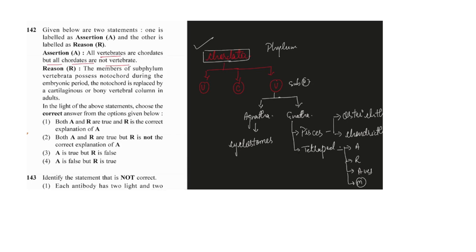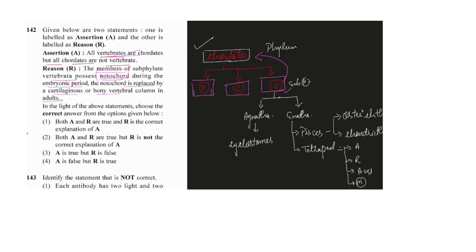On the basis of that, the question says all vertebrates are chordates. All vertebrates are related to the Chordata because they are a subphylum of the phylum Chordata. But all chordates are not vertebrates, because some chordates are urochordates, some are cephalochordates, and very few are vertebrates. So that is correct. And members of the subphylum Vertebrata possess the notochord during the embryonic stage, and the notochord is replaced by the cartilaginous or bony vertebral column in the adults.